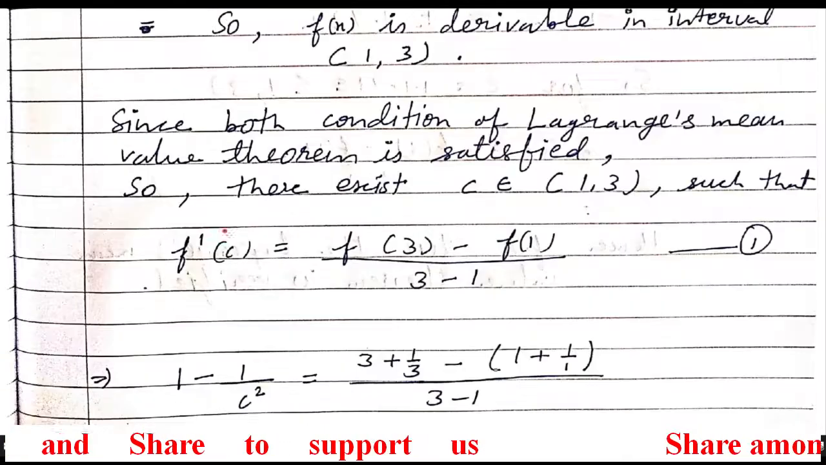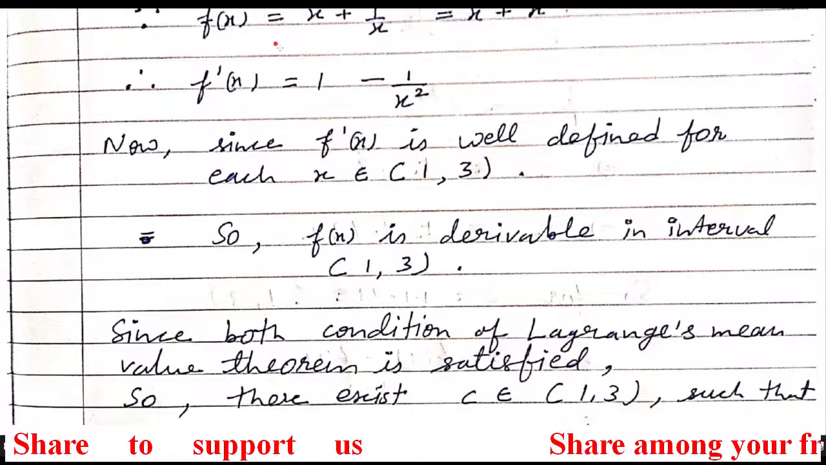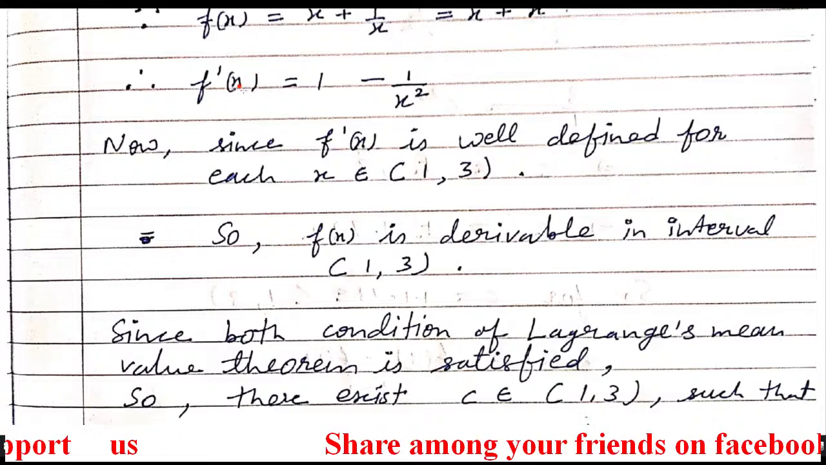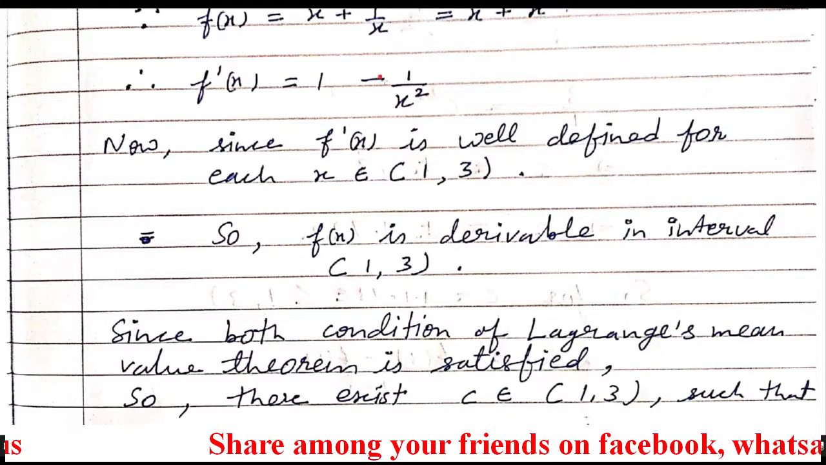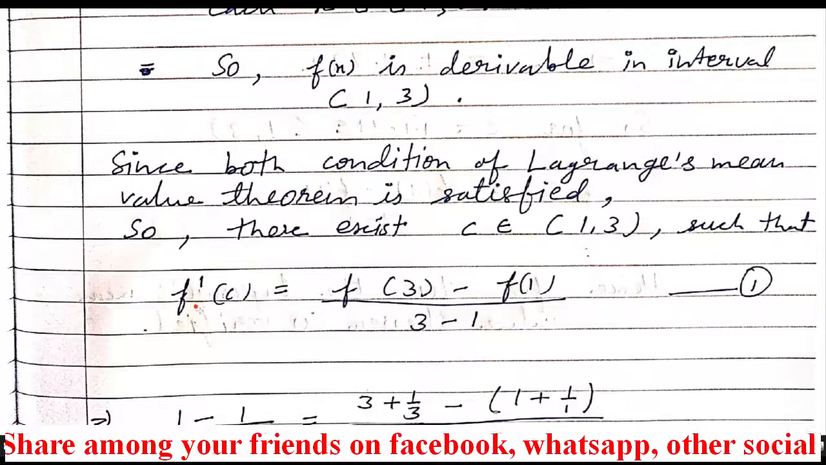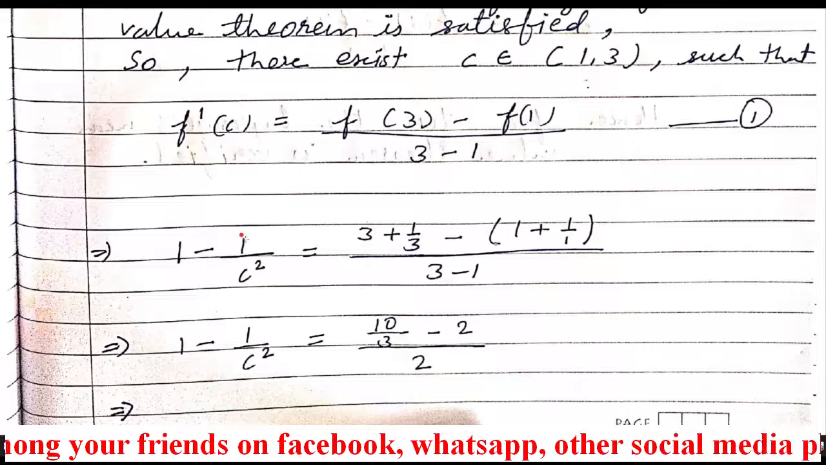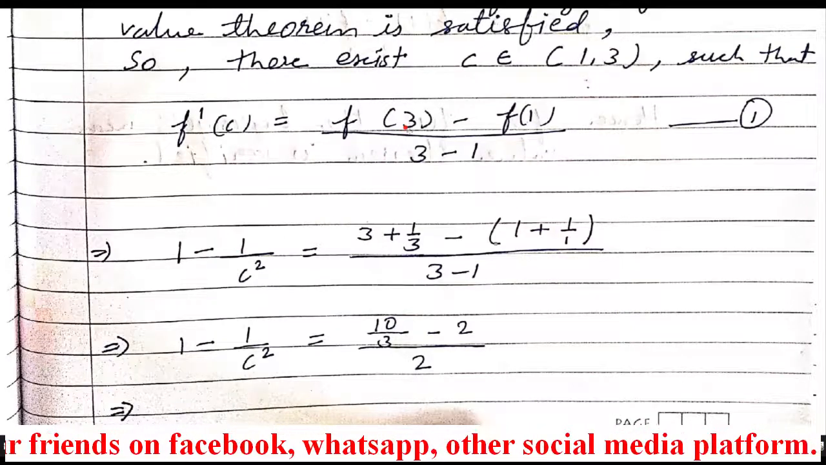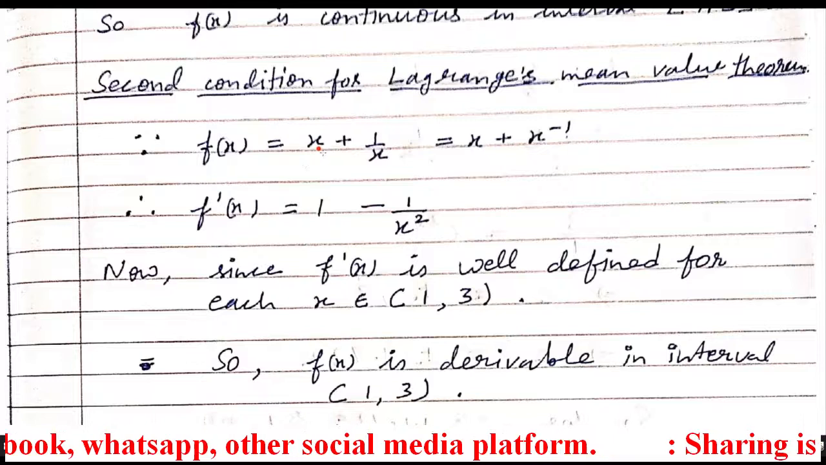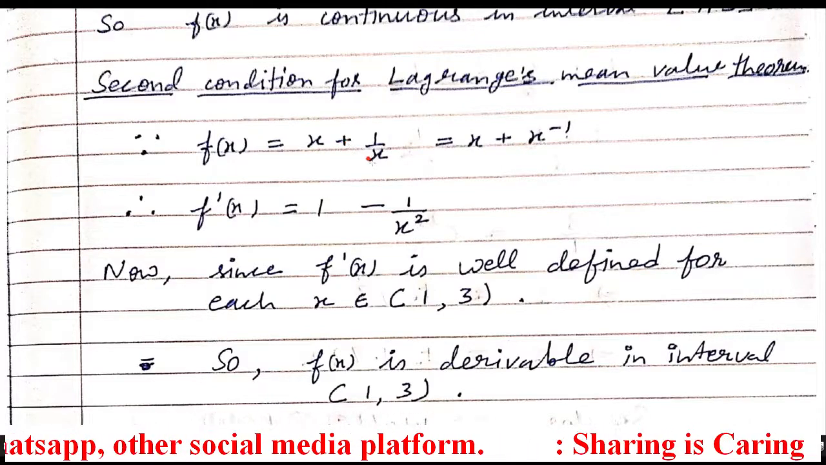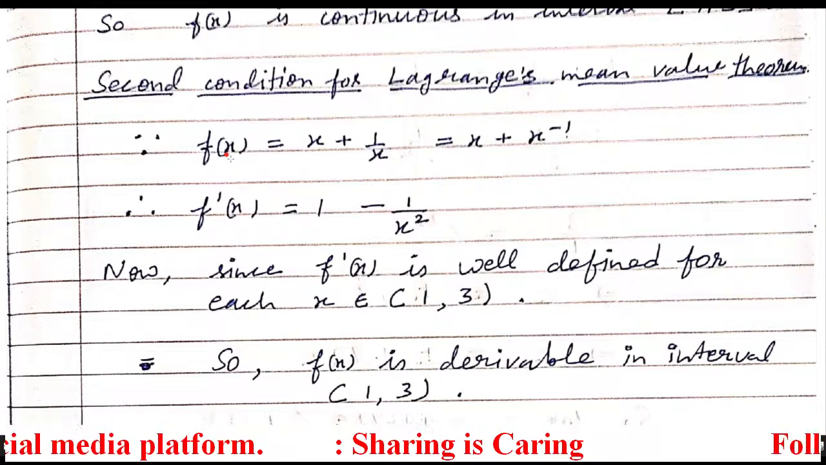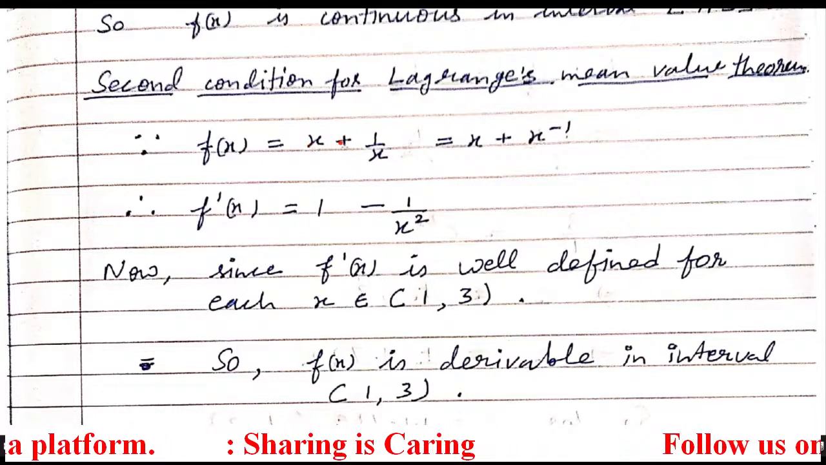So f dash c. We already calculated f dash x here. If we want f dash c, x is just replaced by c, so we will get here 1 minus 1 upon c square. That's why, students, instead of f dash c, I wrote 1 minus 1 upon c square. Now f(3). What's your f(x)? f(x) is x plus 1 upon x. If you want f(3), then wherever x is there, replace it by 3. So you will obtain here 3 plus 1 upon 3.